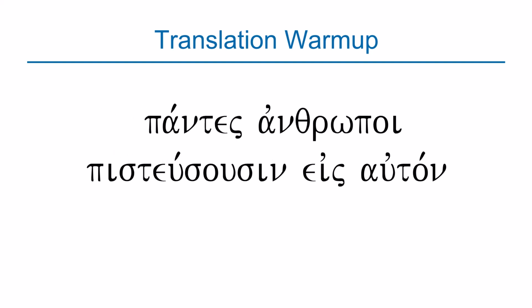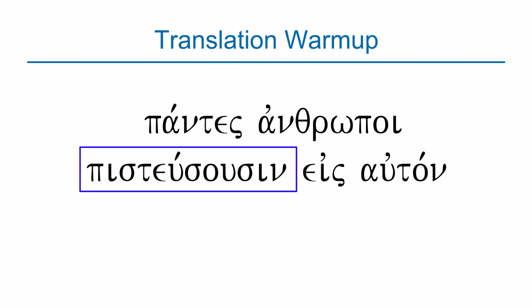Let's look at an example of a passage, how to translate a passage. We have that passage there, Pantes anthropoi pistiousosin eis auton. Pantes means all. Anthropoi is coming from the word anthropos, which means man. But because of that ending there, that noun is in the masculine plural. So instead of saying man, you say men.